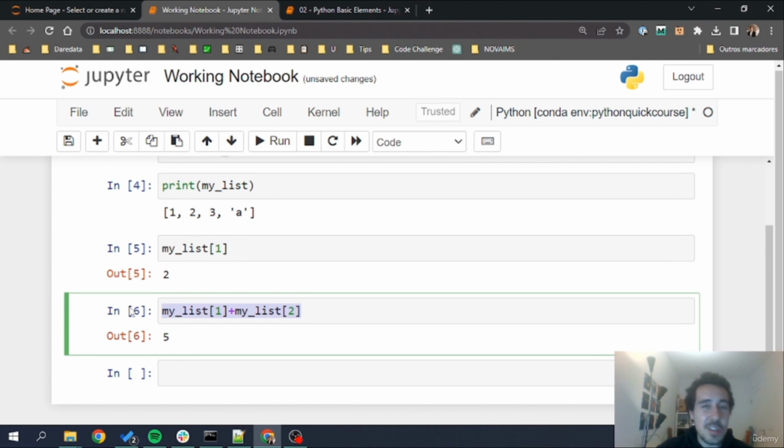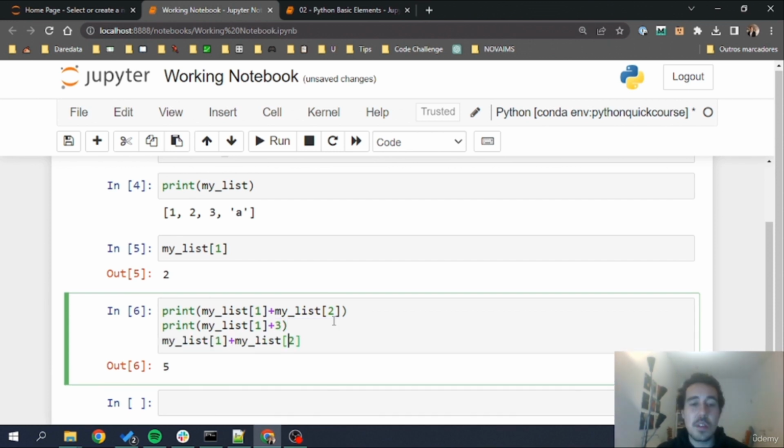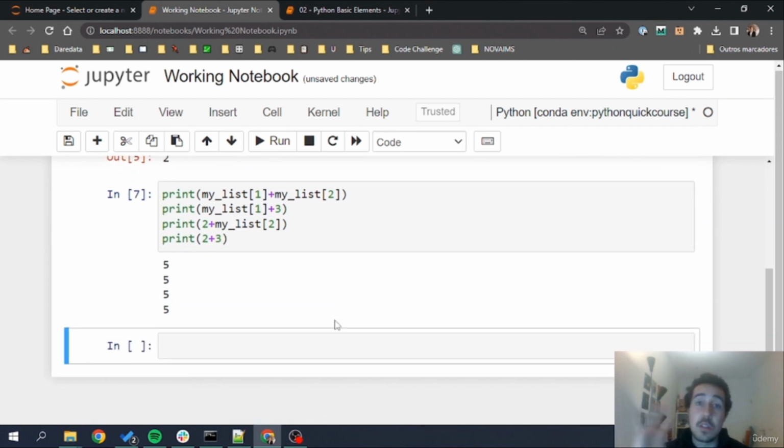Now, this code that I have right here, and this is a very, very important thing in Python, is exactly the same as having this. Let's see. I'll provide here 4 alternatives, even with a print, so that you can have multiple instructions. So, print my list element 1 plus 3, exactly the same result. Print my list 2 plus my list 2 equals again 5 as well, and as we'll see, 2 plus 3, this will all yield the same result, 5.